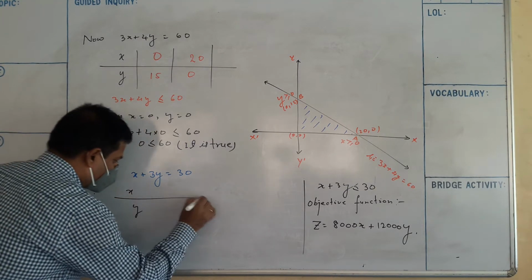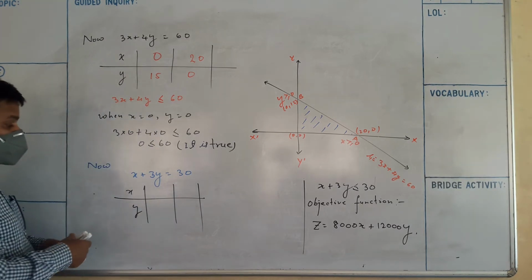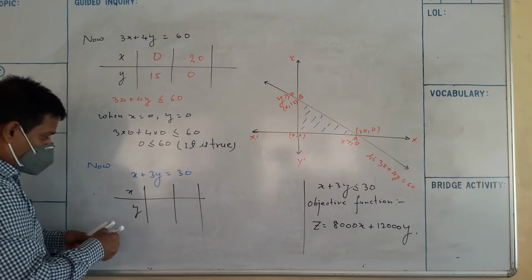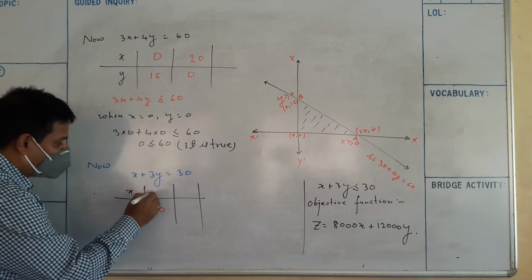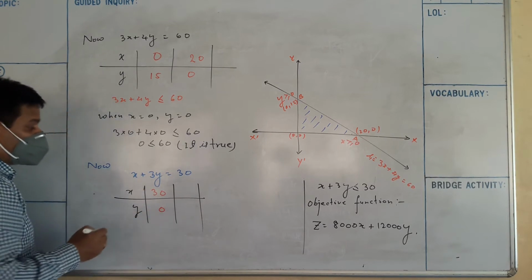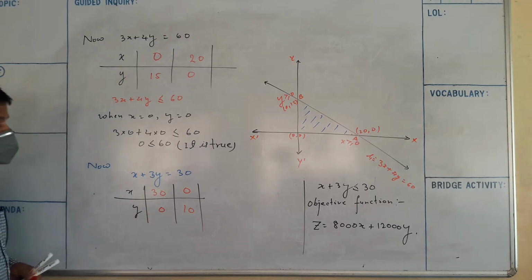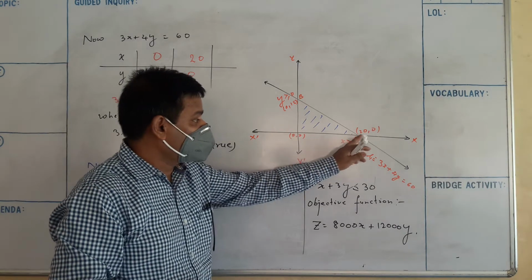When y is equal to 0, x is 30. When x equals 0, y is 10. So the x intercept is (30, 0), which will be on that side of (20, 0).